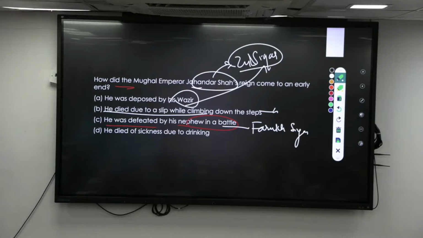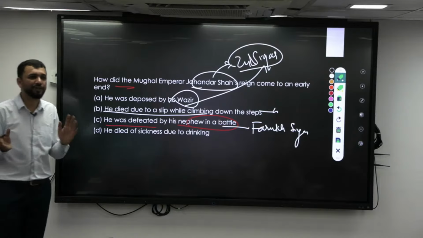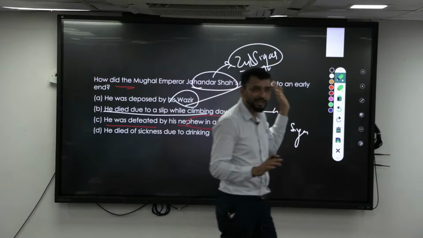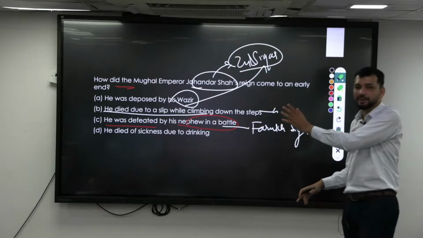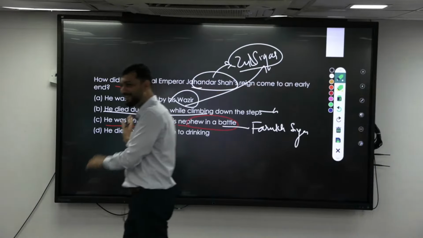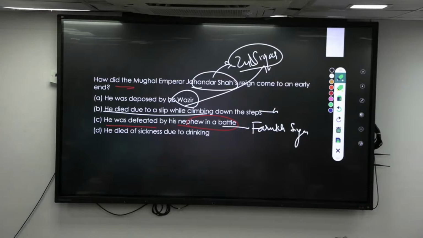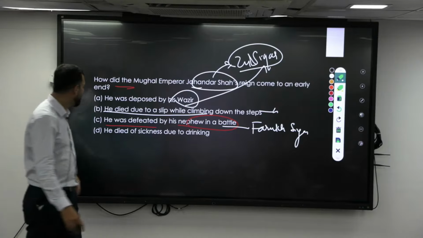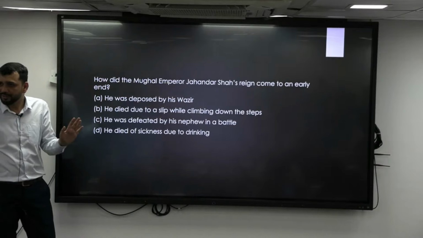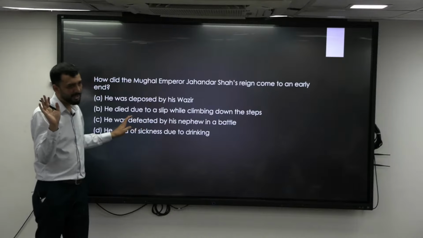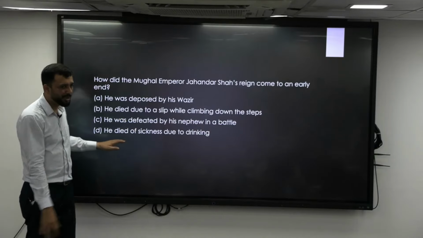Then who came next? Farooq Siyar came. Who are the Wazirs of Farooq Siyar? The Sayyid brothers, who actually made Farooq Siyar the leader. Then Farooq Siyar went against them. They killed Farooq Siyar himself, and then Muhammad Shah Rangila came into the picture. So you should have the idea of the Sayyid brothers and Zulfikar Khan as kingmakers. That is how the transition happened after Aurangzeb. A broader idea is sufficient. You don't need to mug up all the small names, but the major changes that happened, you should be knowing.